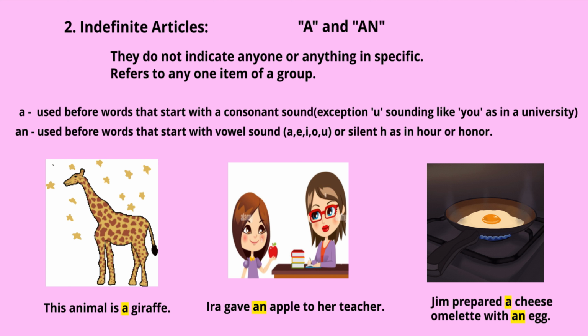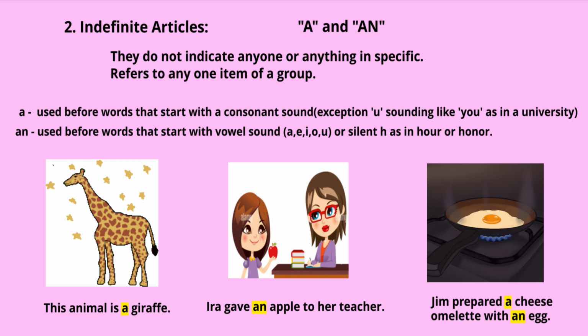An is also used for silent H, as in hour or honor. We don't say a hour. We don't say a honor. That is wrong. We say an hour, an honor. So, we have to use the article an. We say an hour. I'll be back in an hour. An honor. It's an honor to be here.